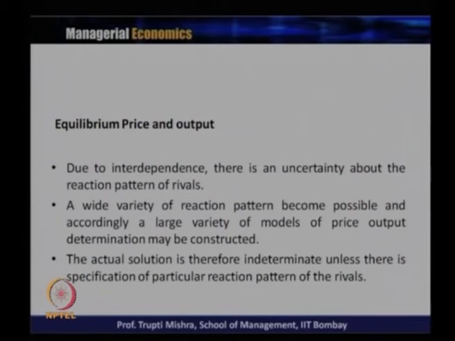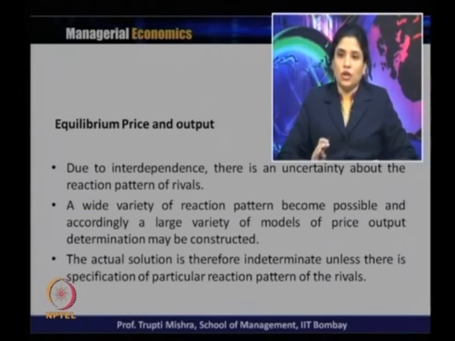Now, what happens to the equilibrium price and output? Since there is interdependence, there is uncertainty about the reaction patterns of the rivals. Maybe sometimes they follow, sometimes they do not follow. So, interdependence leads to uncertainty about the reaction pattern of rivals. A wide variety of reaction patterns is possible, and accordingly, for each type of reaction pattern we have a different model of price and output determination, or it may be constructed.